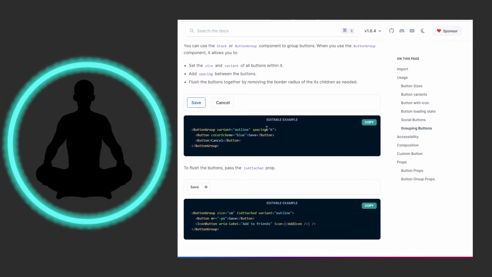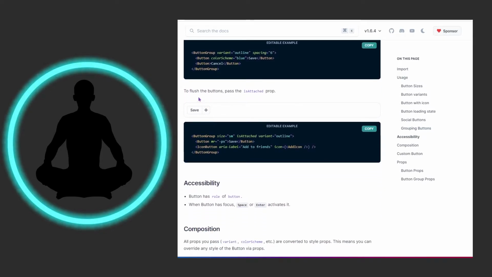We're slapping in the variant and all the stuff up above, and we could change it, or we change everything down below. Now, if I wanted to come in here and change the variant directly on, say, the cancel button, I could do that and it would overwrite it. But for all the other buttons, it would go by the variant outline unless I nest that specific prop inside of a button of my choosing.